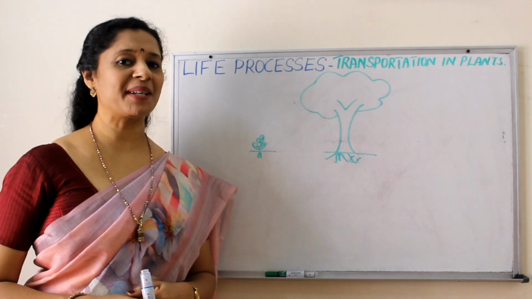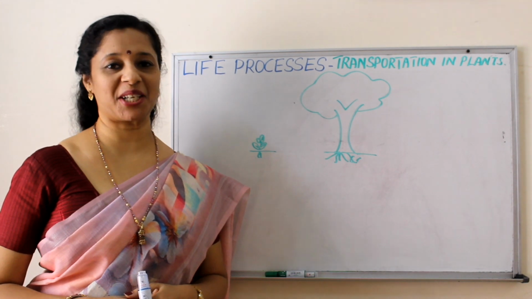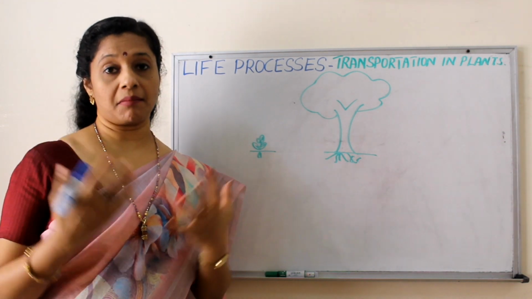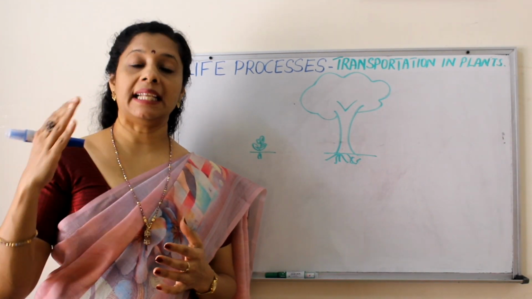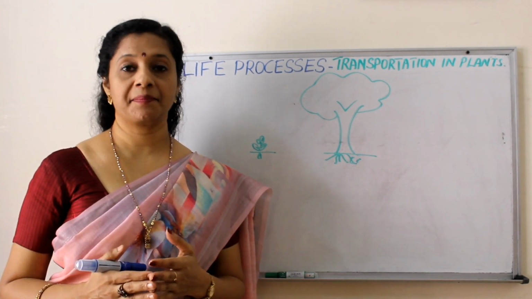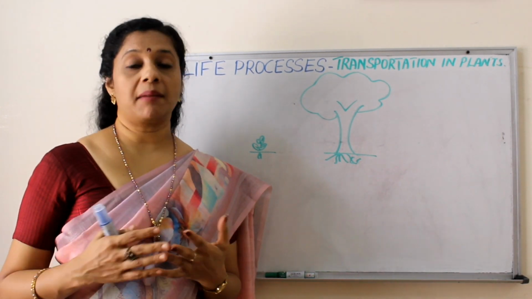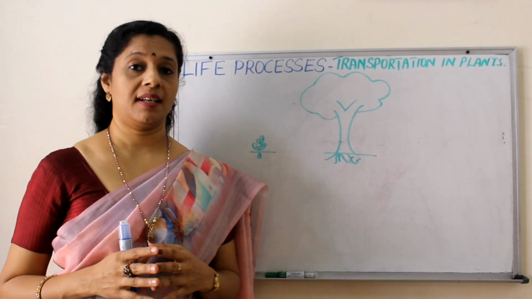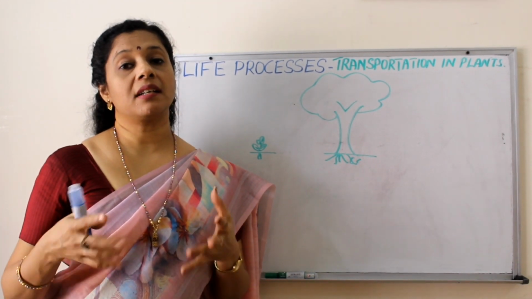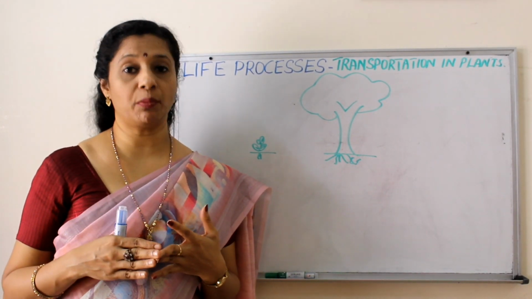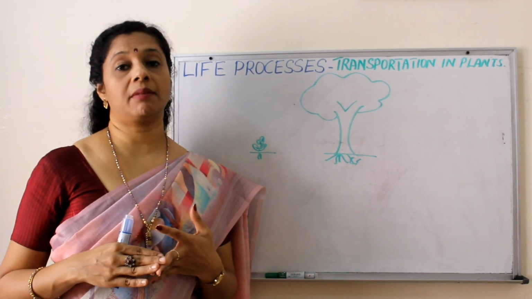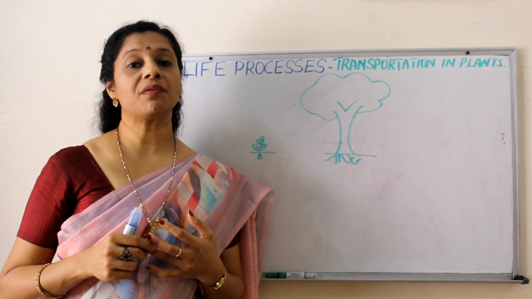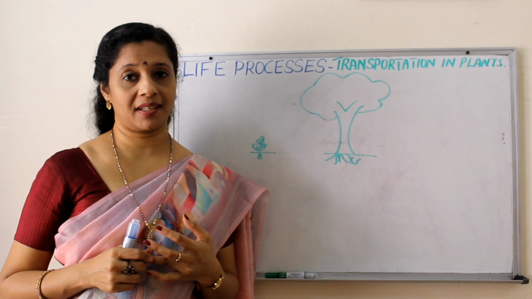Do plants require transportation? Of course, they need a transportation system because we learned photosynthesis. For that, many raw materials are required. So the food prepared in the leaf should be transported to different parts. At the same time, for the requirements like minerals or water, plants have only one source. What is that? Soil. So from the soil, the minerals like nitrogen, phosphorus, potassium, all these have to be taken in. And also water should be taken from soil and transported to the leaves where photosynthesis takes place. So for this, a transportation system is required.